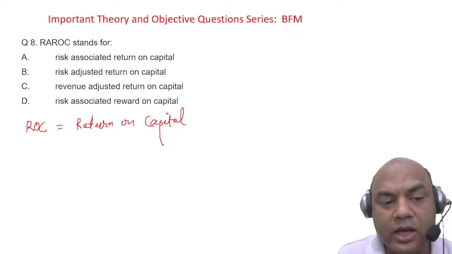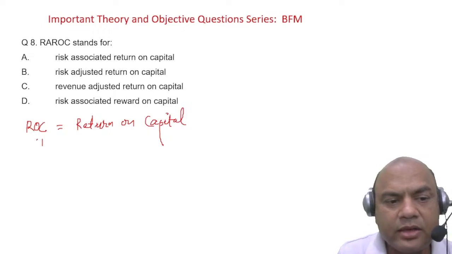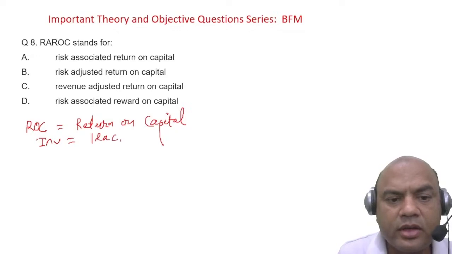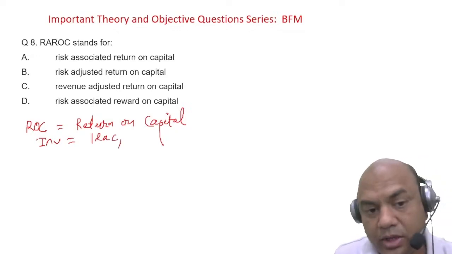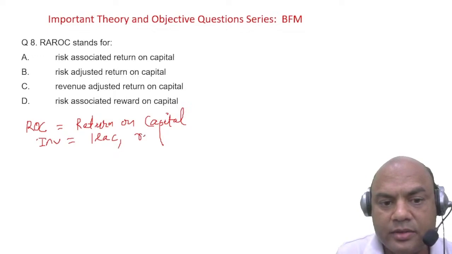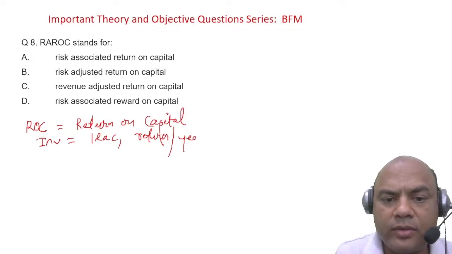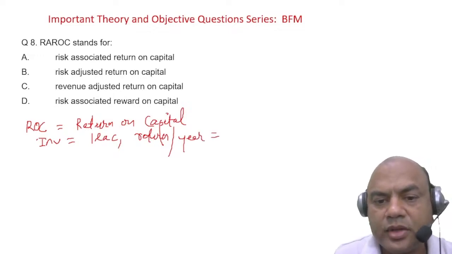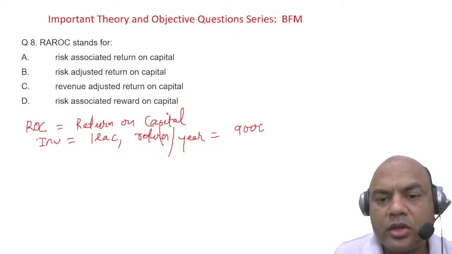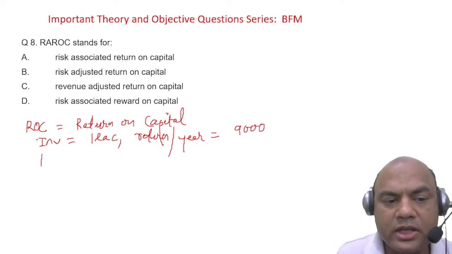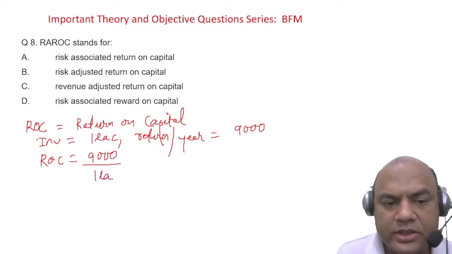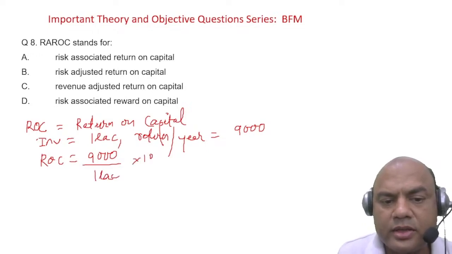Now I'll explain RAROC. Invested 1 lakh, returns per annum, per year, let me make it 9,000. So what is my ROC then? My ROC equals 9,000 upon 1 lakh invested, into 100. So it is 9%.